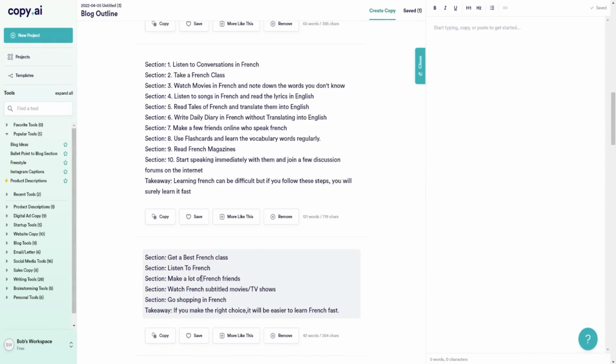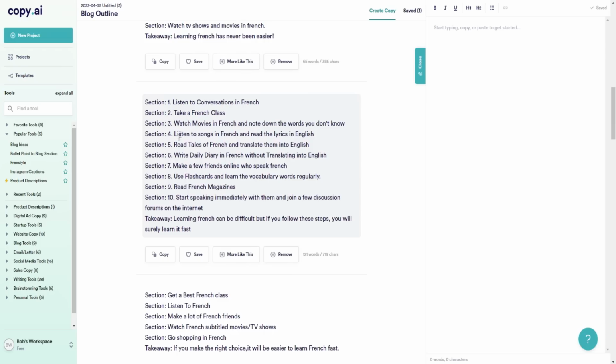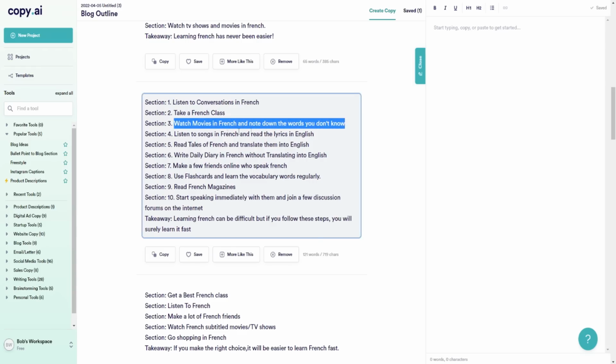Listen to French, make a lot of French friends, watch French subtitle movies, TV shows, go shopping in French. Takeaway, if you make the right choice, it'll be easier to learn French fast. And this seems like a good outline as well. Listen to conversations in French, take a French class, watch movies in French and note down the words you don't know. Listen to songs in French and read the lyrics in English. Read tales of French and translate them into English.